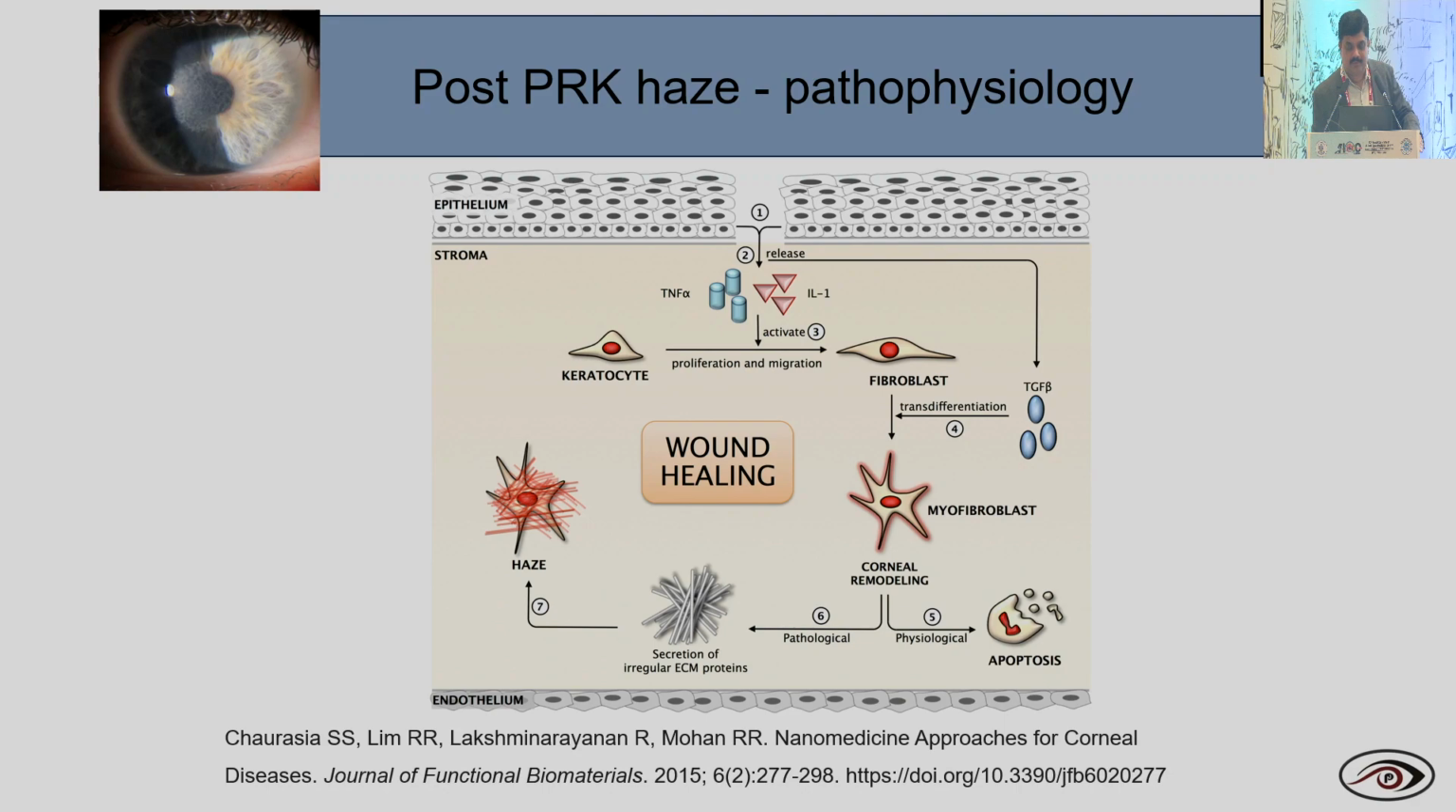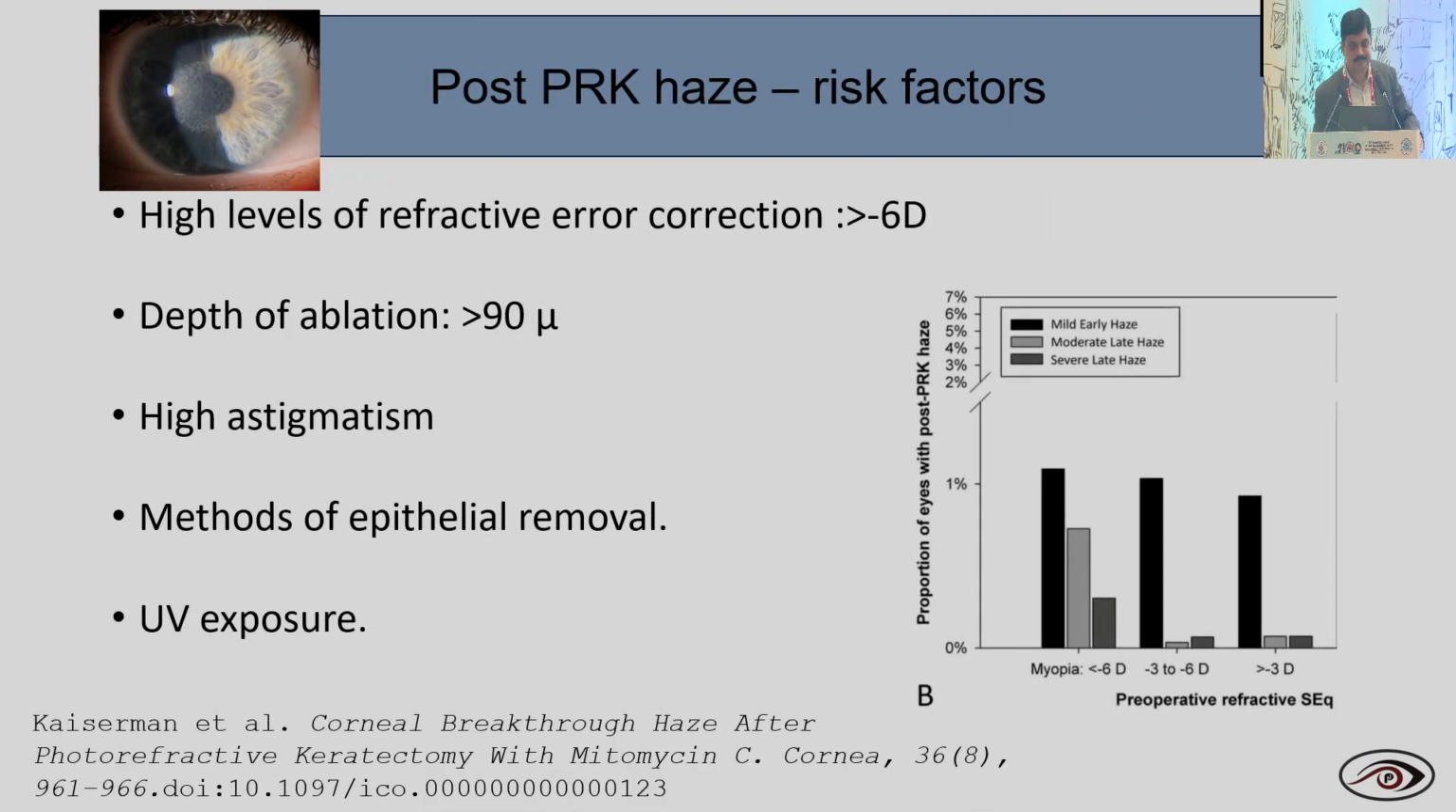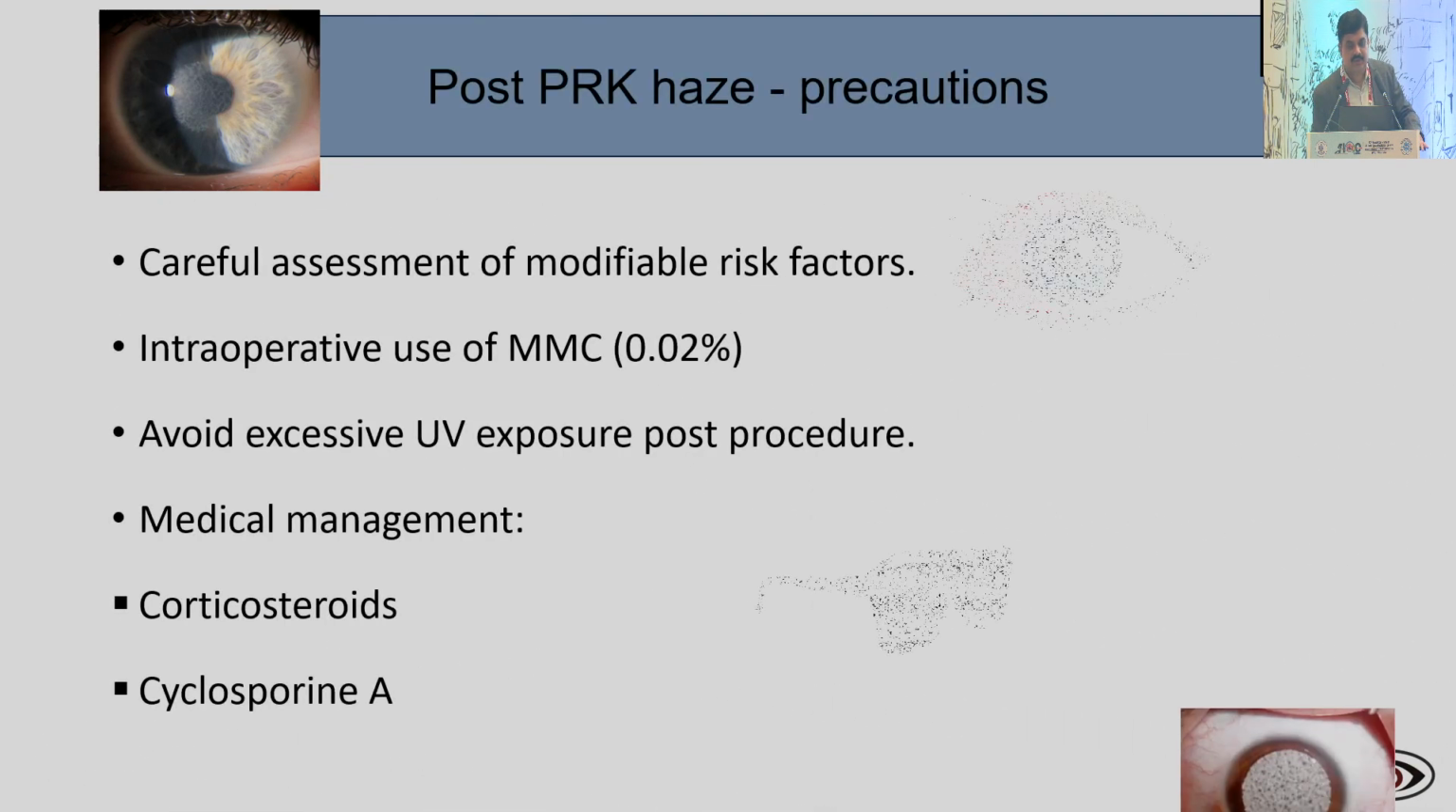So there will be fibroblasts, and all depending upon how the corneal remodeling happens. So what are the risk factors for post-PRK haze? Especially high level of refractive error, more than 6 diopters, depth of ablation more than 90 micron. It can happen in patients with high astigmatism, and the type of epithelial removal and UV exposure. So what are the precautions?